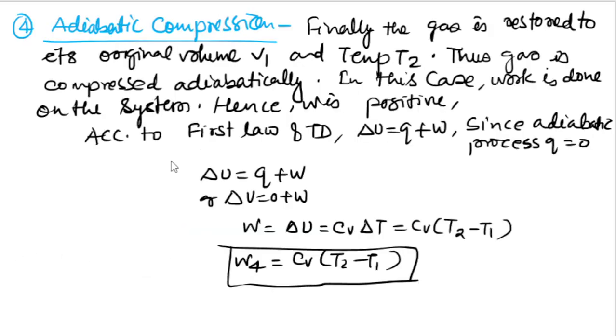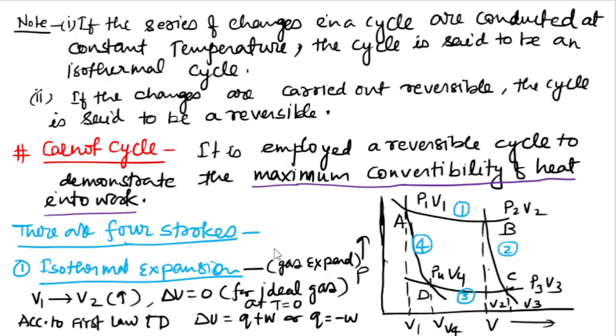Now the last one, the fourth, adiabatic compression. Here the gas is restored to its original state from D to A, as you can see, the fourth process.